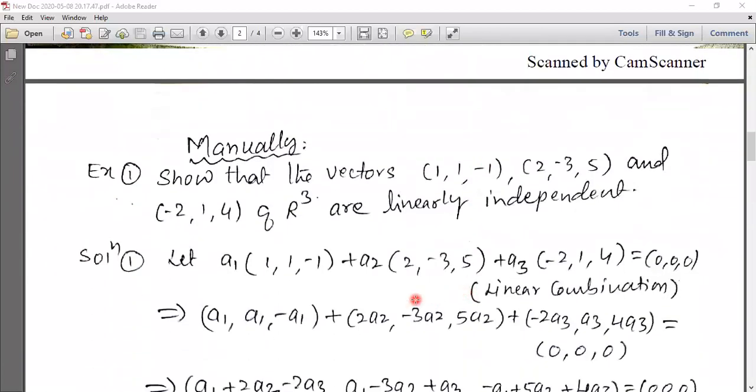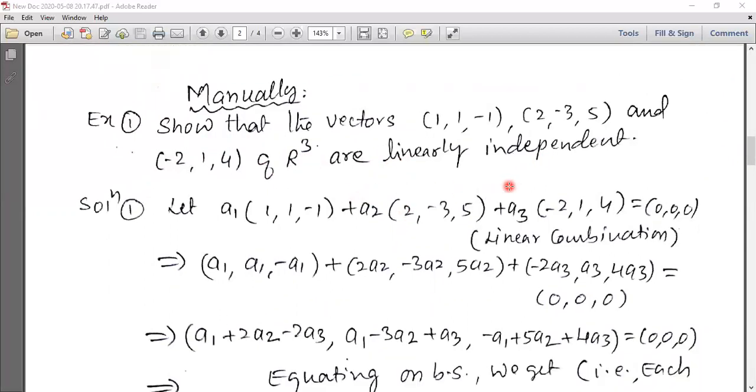After these two definitions and the conclusion, let me go to the manual and program approaches for linear independence and linear dependence. First example, we are doing manually. Show that the vectors (1, 1, -1), (2, -3, 5) and (-2, 1, 4) of R3 are linearly independent. Since the example says show that, you must show that these are linearly independent.